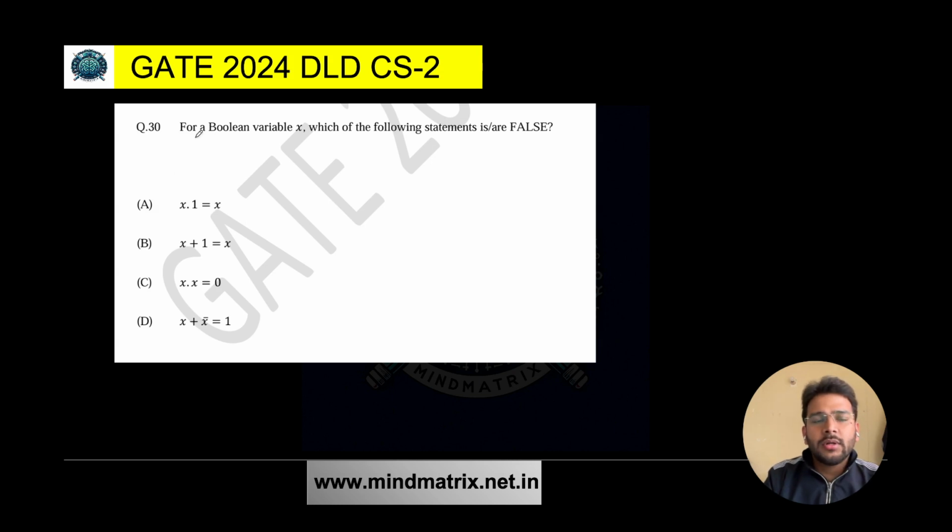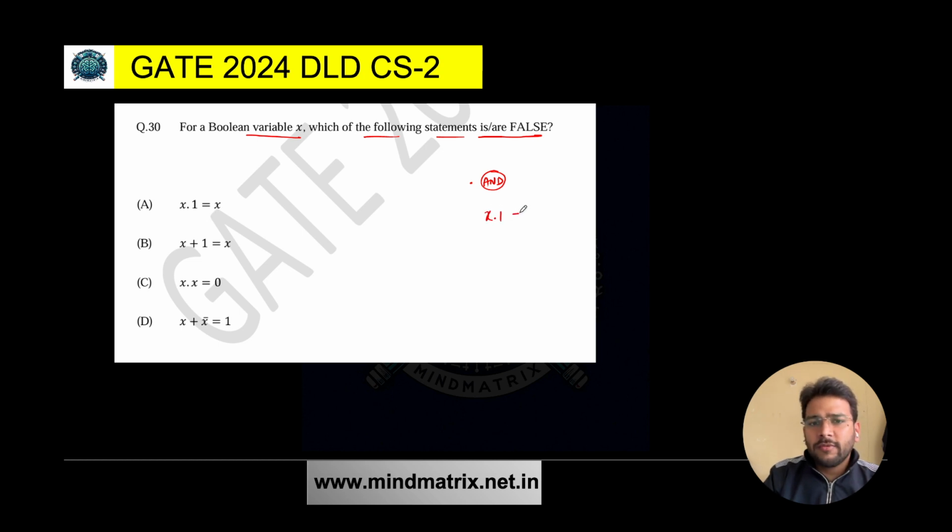Again, a simple question. For a Boolean variable x, when you say Boolean variable, that means it can take either 0 or 1. Two values possible, either 0 or 1. Which of the following statements is or are false here? So option A says x AND 1. This dot represents the AND operation, right? So x AND 1, are you going to get x? Yes. Why so? It is simple.